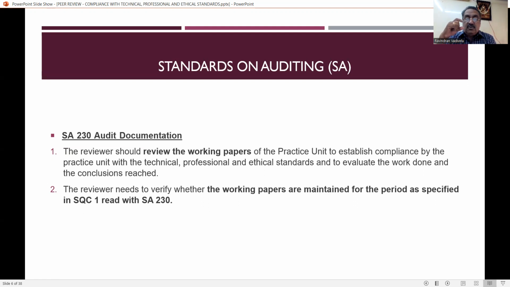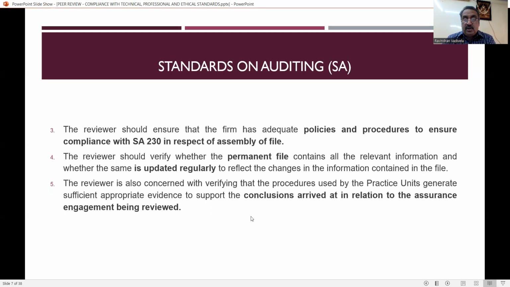So that means during the peer review period, whether proper working papers have been maintained by the practicing unit or not, that has to be reported. That has to be reviewed by the reviewer. Then the reviewer should ensure that the firm has adequate policies and procedures to ensure compliance of SA 230 in respect of assembly of file.